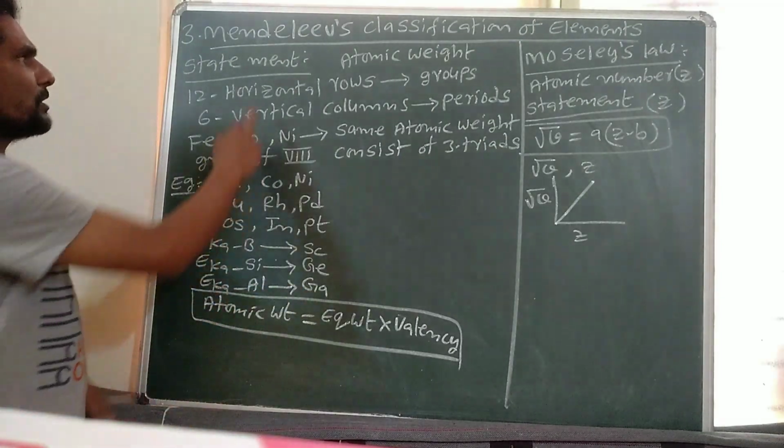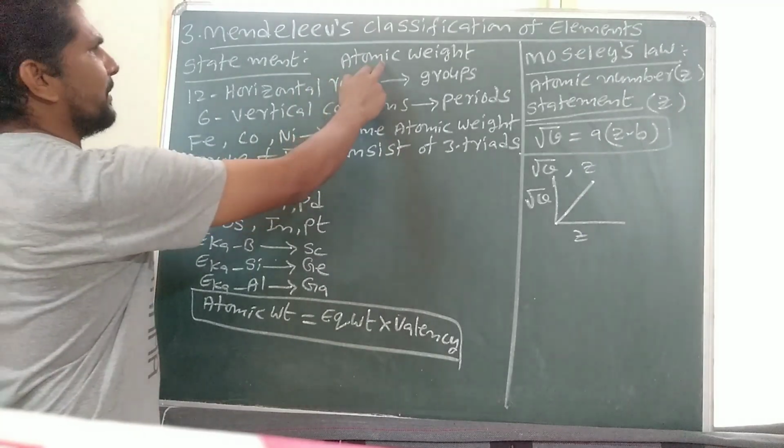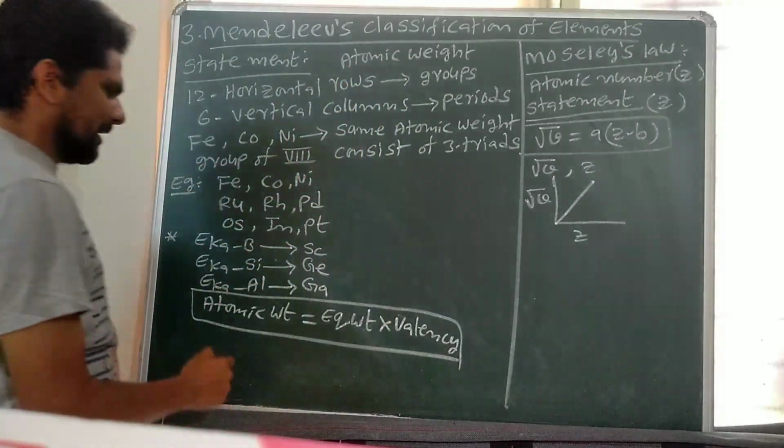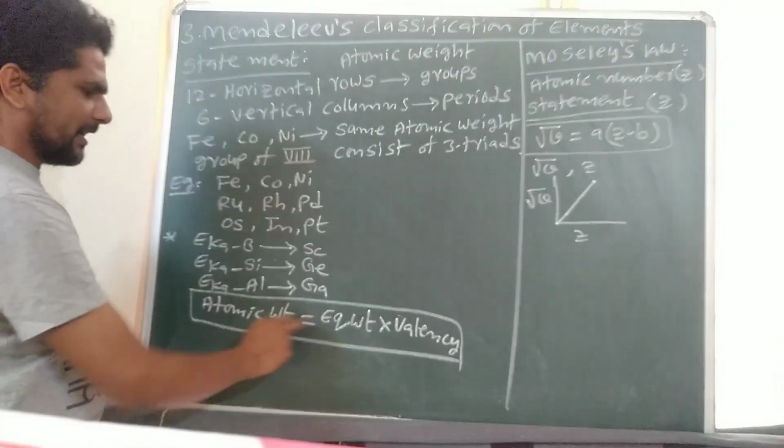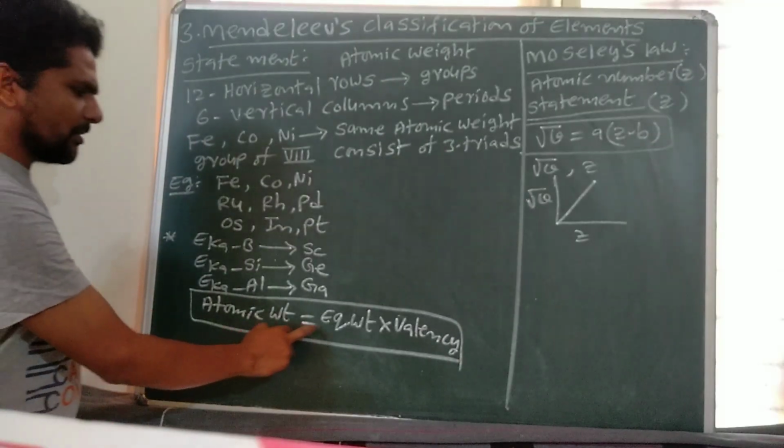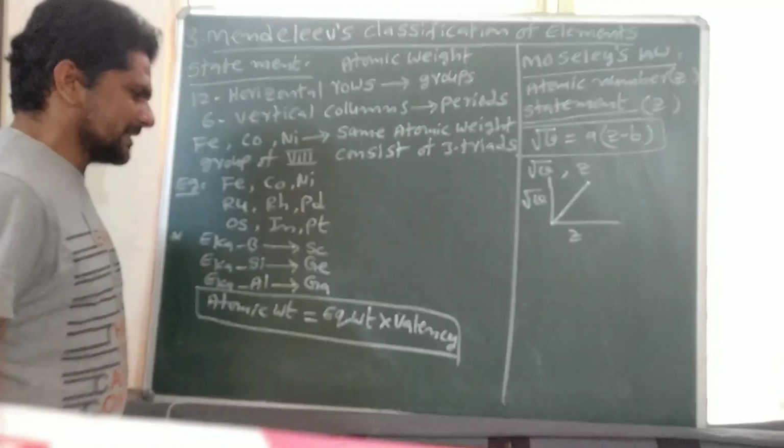Moseley's periodic table is based on atomic number. The relation between atomic weight and equivalent weight: atomic weight is equal to equivalent weight into valency.